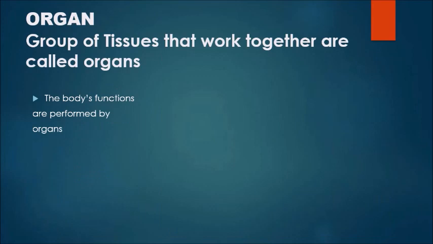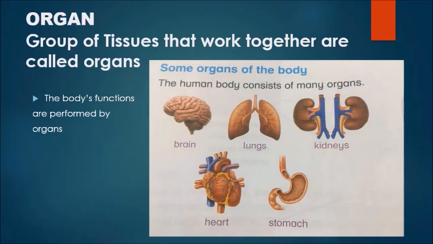Organ. A group of tissues that work together is called an organ. The body functions are performed by organs. For example, the heart is an organ made up of tissues that contract to pump blood to all parts of the body. It is a very powerful organ and works constantly.